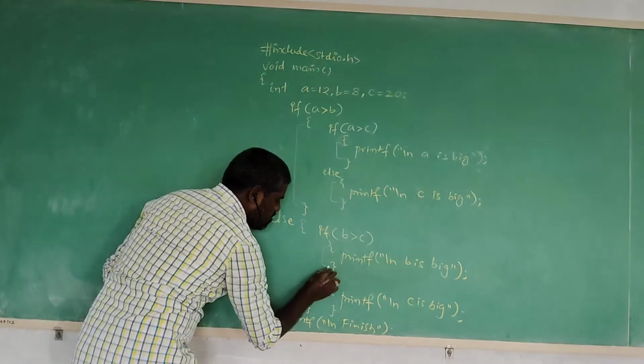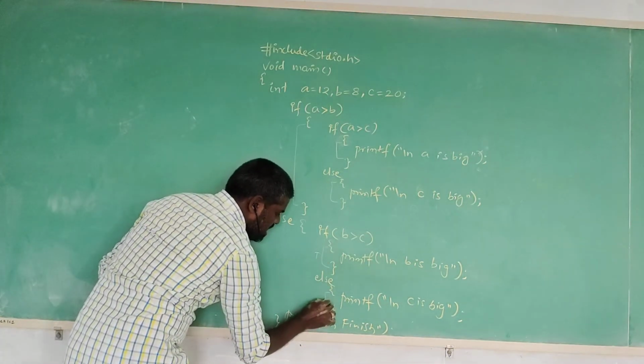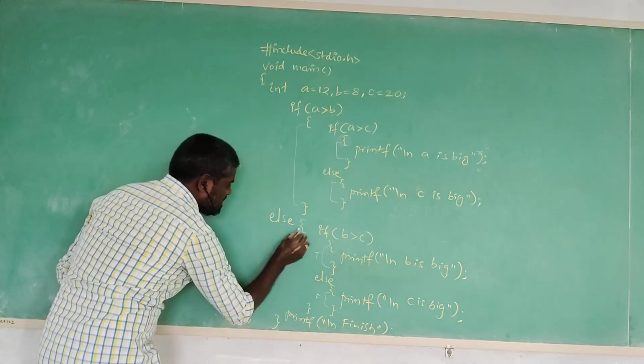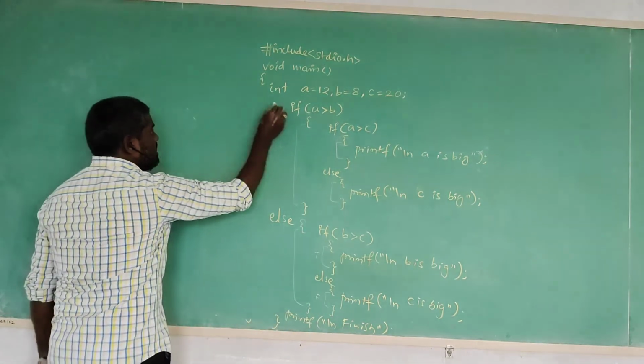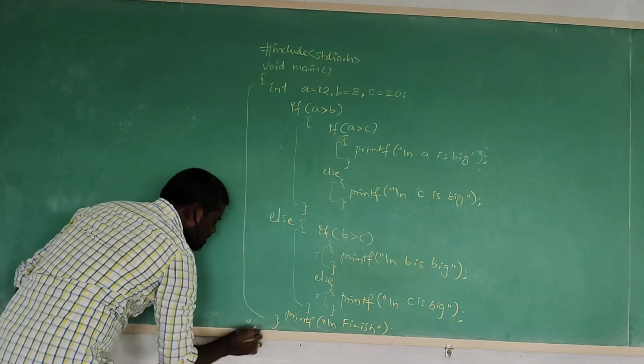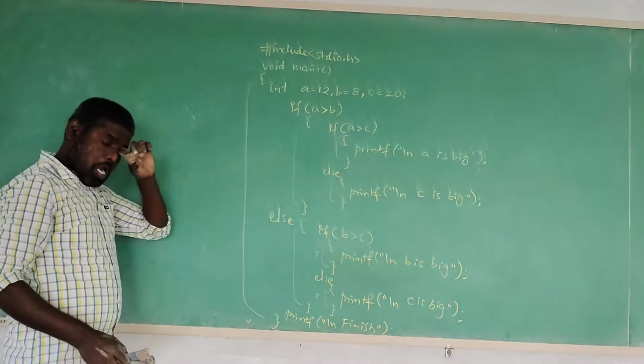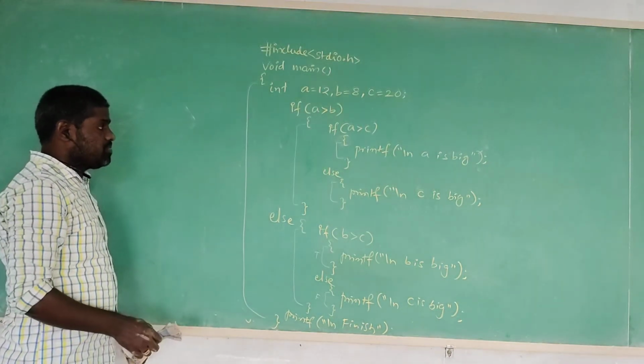Here this is the true block statement of the inner if, and this is the false block statement of the inner if. This is the else block statement, and this one is the main function. Now how is the program executing?